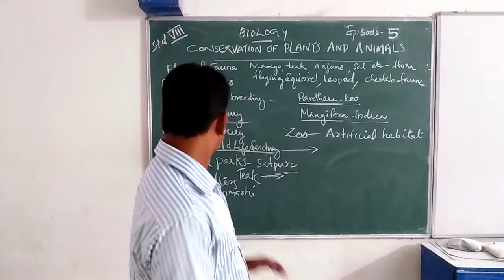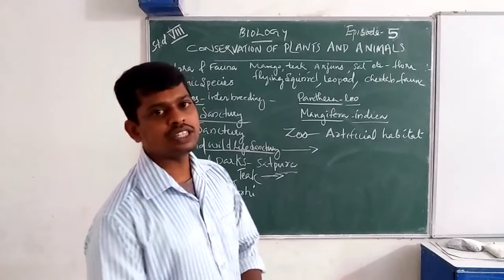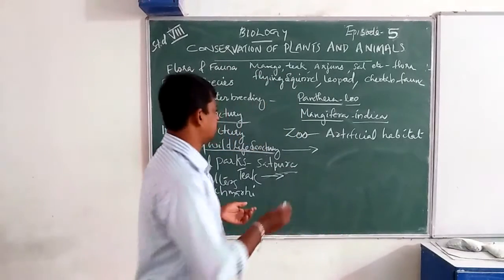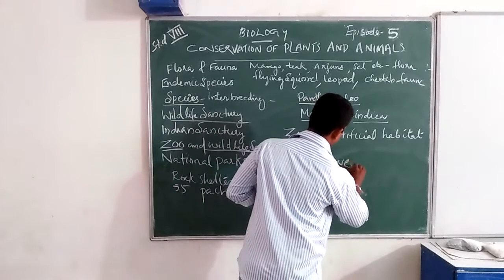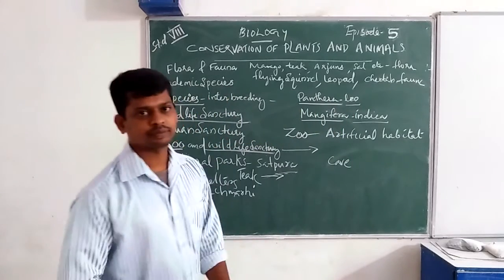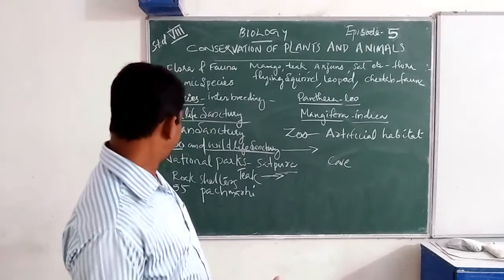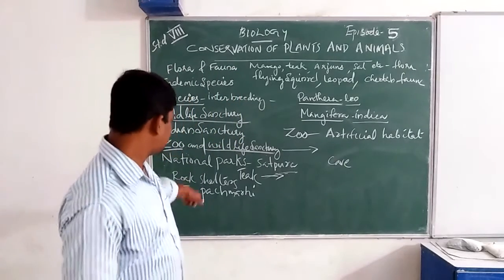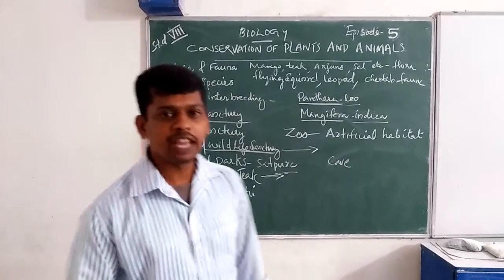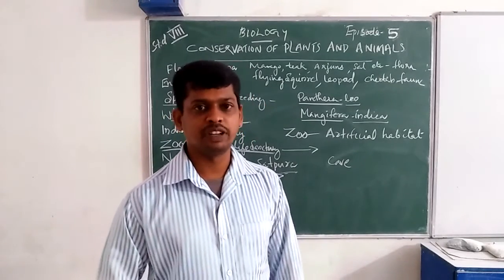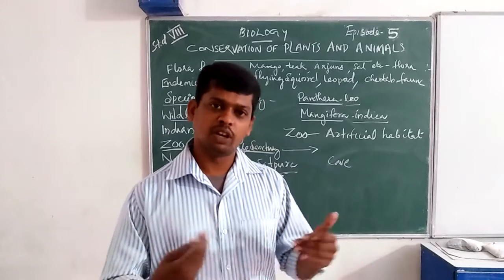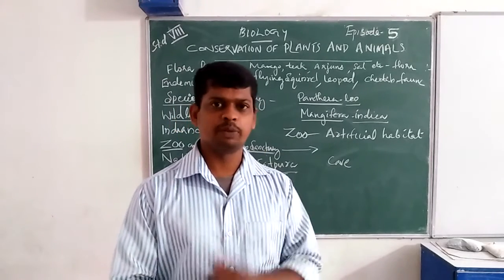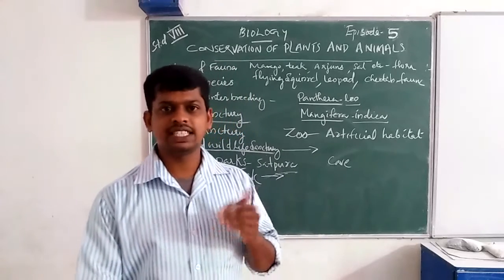We can also see some rock shelters. Rock shelters means caves. More than 55 rock shelters are found in another national park, Pachmarhi. Rock shelters were used for what purpose?